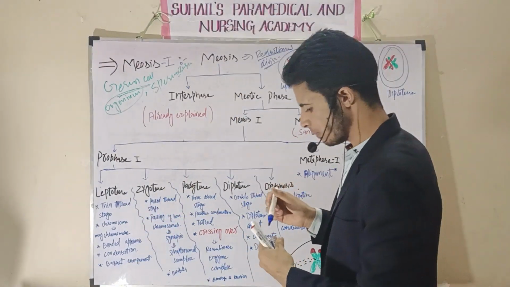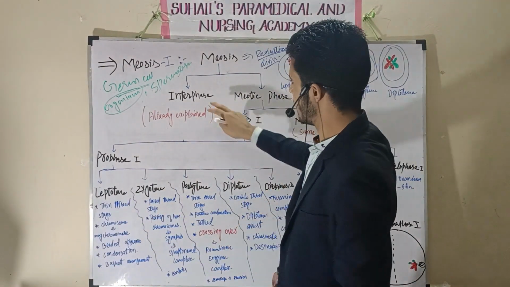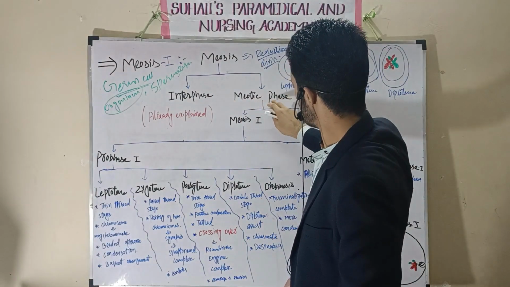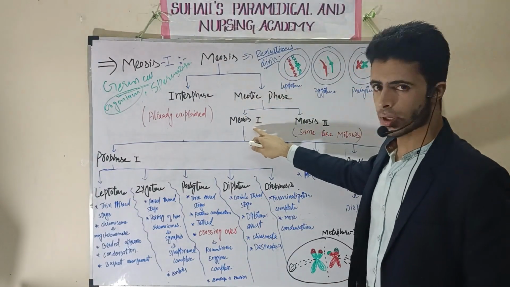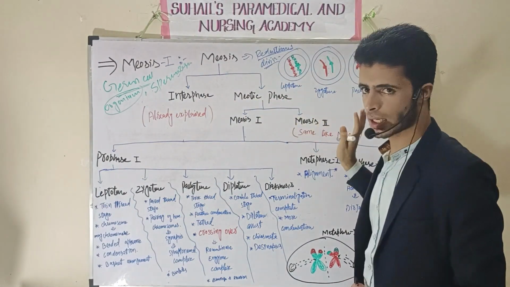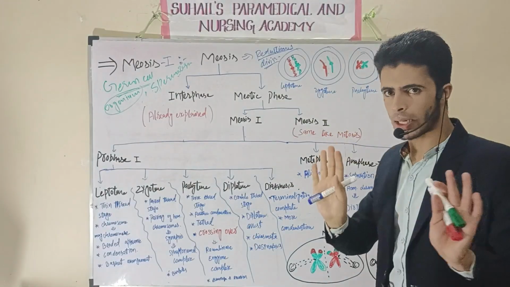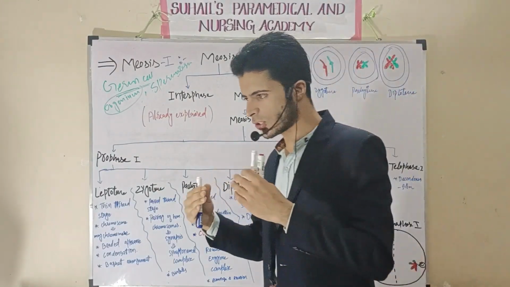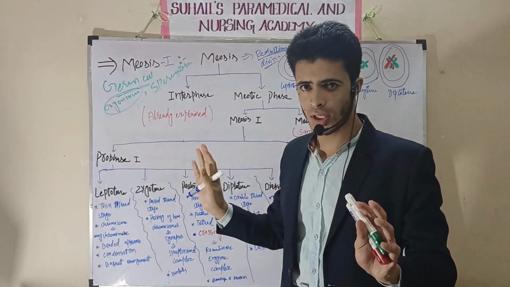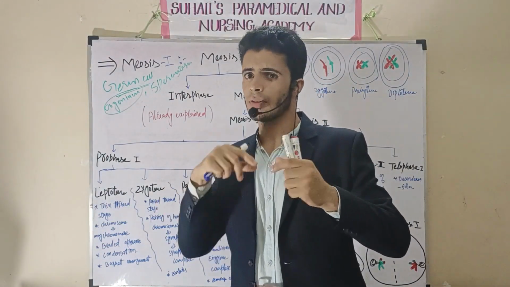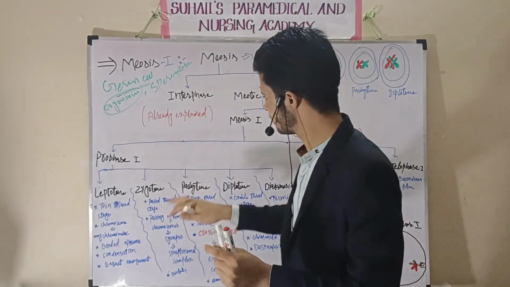Now I will explain the meiosis. So in meiosis, interphase already explained. There will be meiotic phases. In meiotic phase, there will be meiosis first and there will be meiosis second. The meiosis second is the same as mitosis. I will not explain it here. Meiosis first you have to understand. Then I will tell you what will happen in meiosis second in a quick revision.